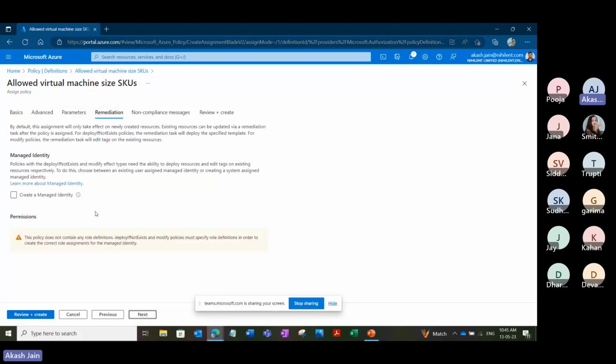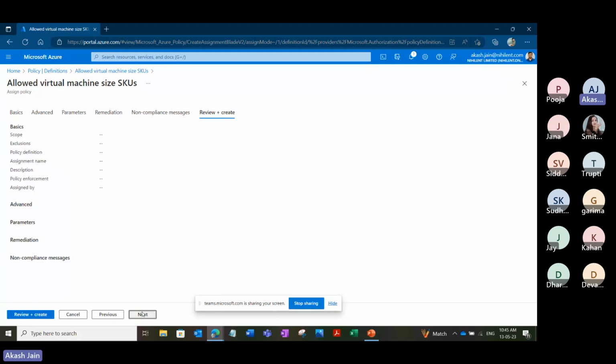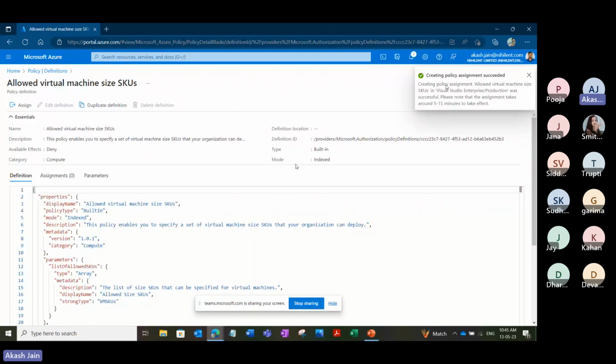And in the remediations, we'll not configure remediation as of now. Non-compliance message, let's suppose, please select correct SKU. And we'll simply go and create it. So it takes a couple of seconds to create this policy. Now this policy is created, and it is now scoped to the production resource group.